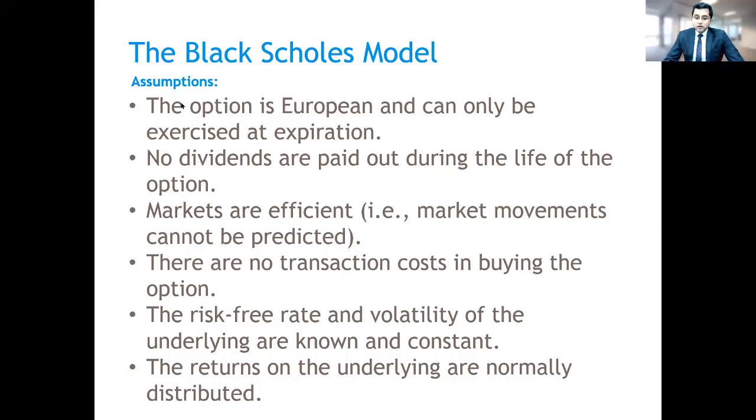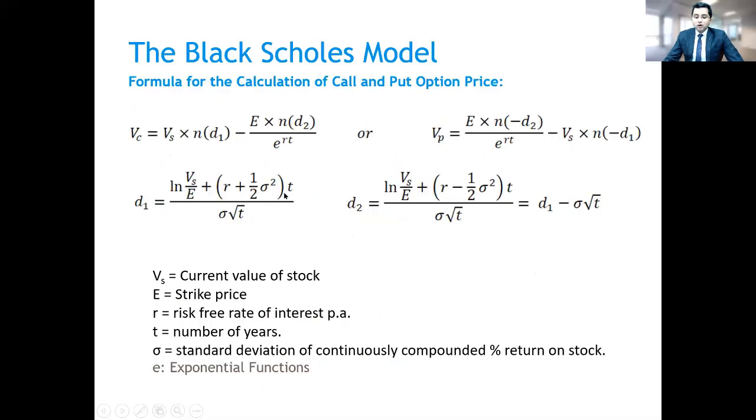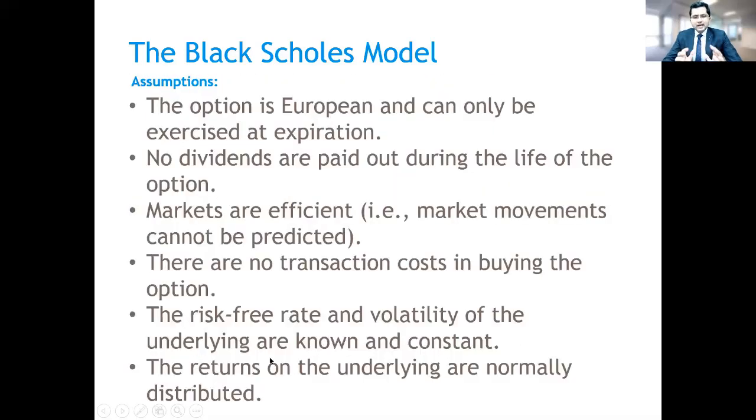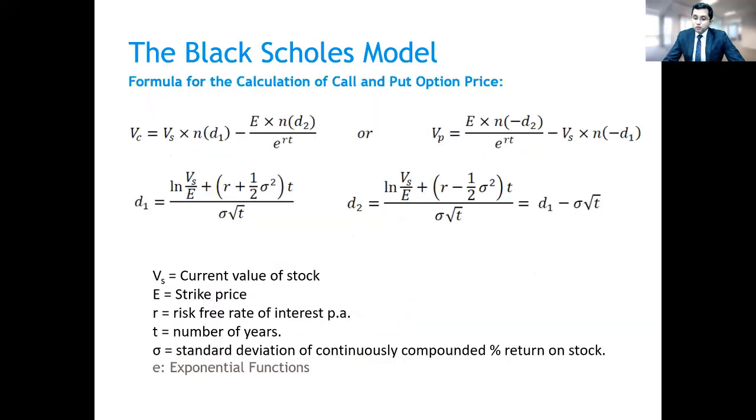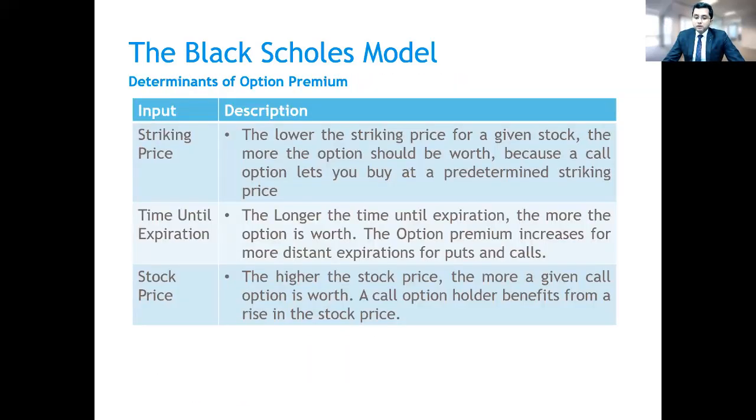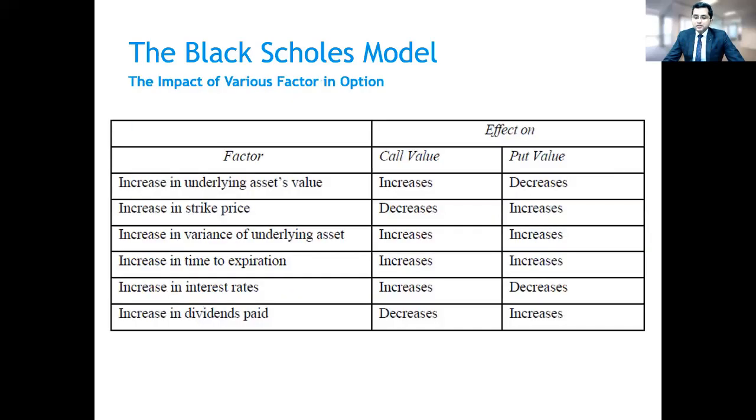Now, as far as the Black-Scholes model is concerned, there are several assumptions, like 1, 2, 3, 4, 5, 6. Even if you Google it, assumptions of the Black-Scholes model, you'll get all those assumptions. At least you should have an idea about them. Even if you're not able to do numericals, you just need to have a gross rough idea.